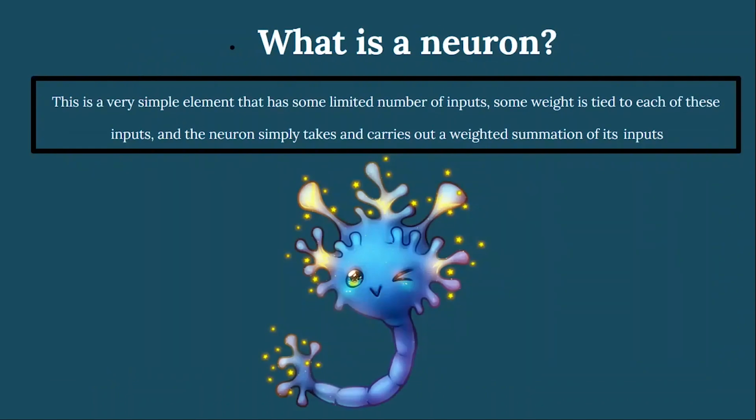Now let's have a look at what a neuron is. This is a very simple element that has a limited number of inputs. Some weight is tied to each of these inputs, and the neuron simply carries out a weighted summation of its inputs. So this is what a neuron actually is.